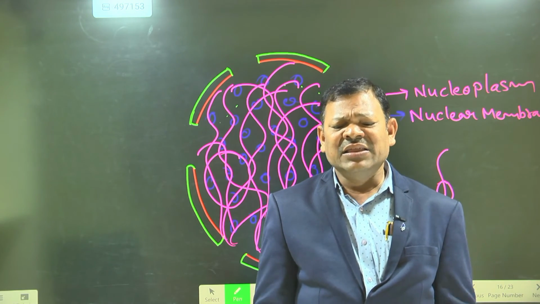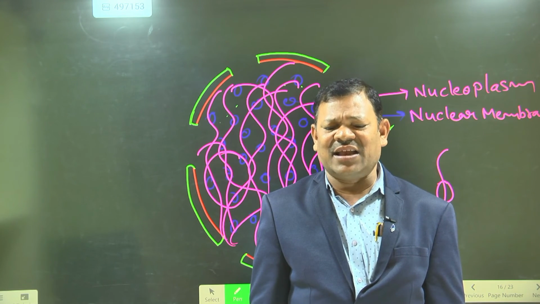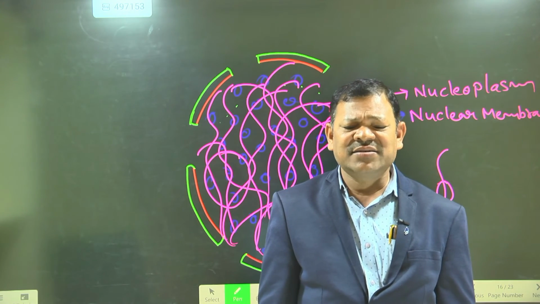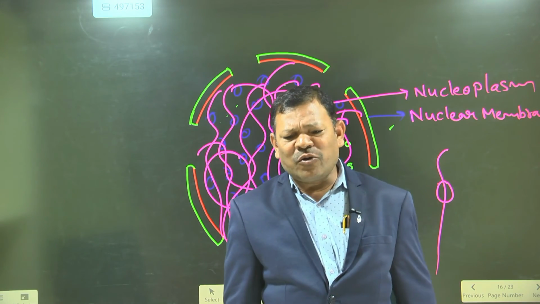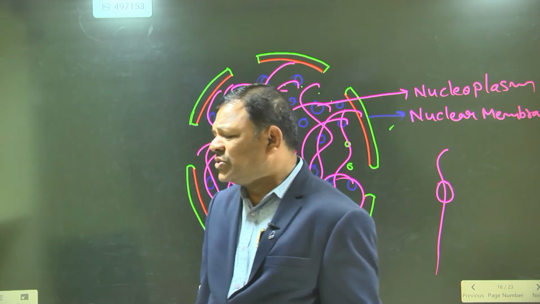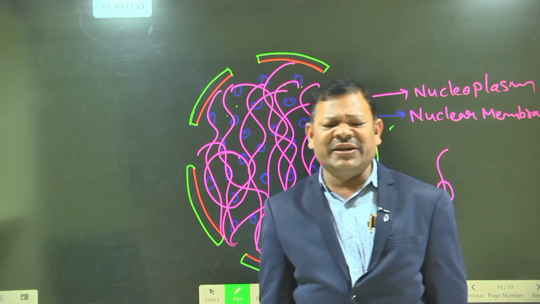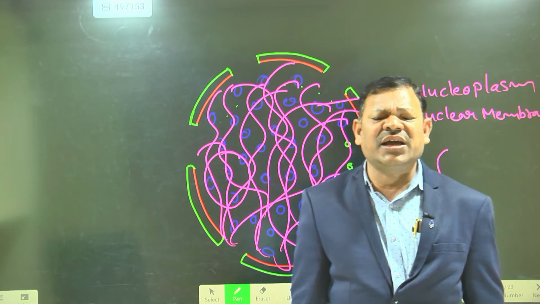So that's why the nucleus is called the brain, the center of the cell. The second point is a very important point. This nucleus plays an important role in heredity.